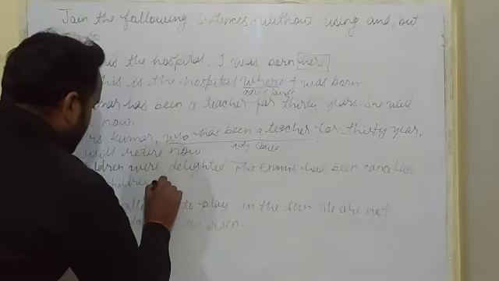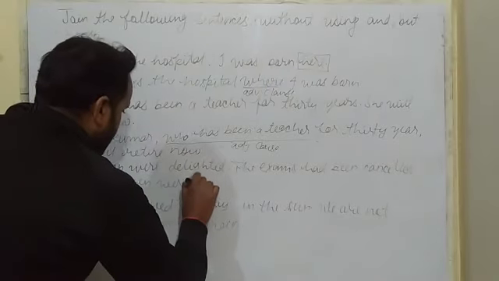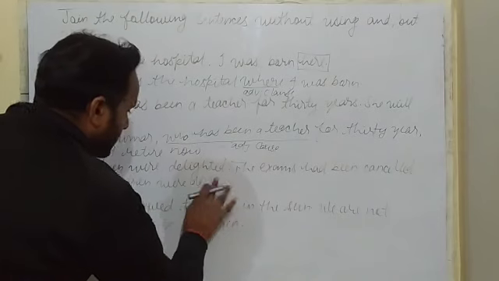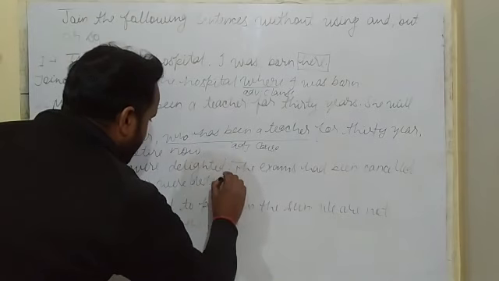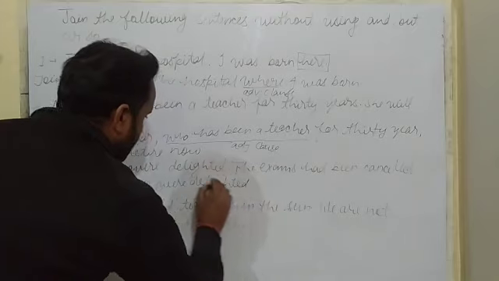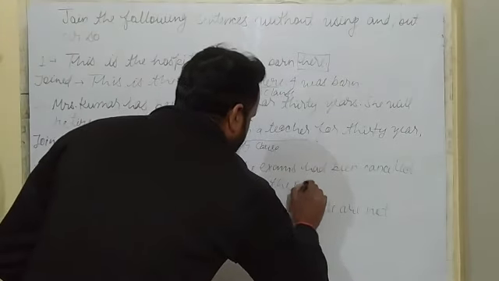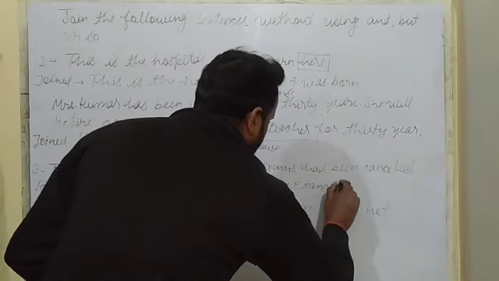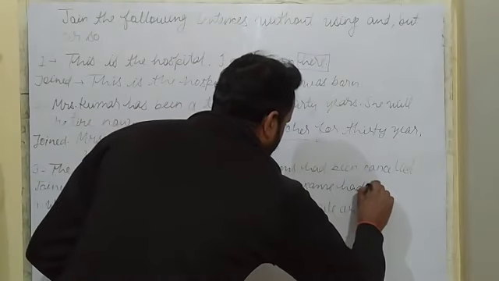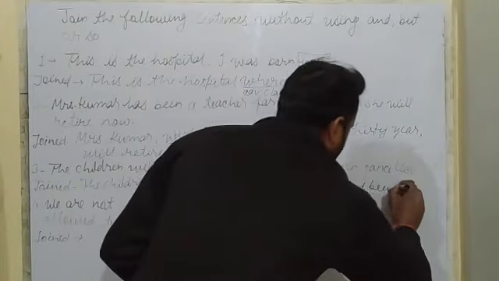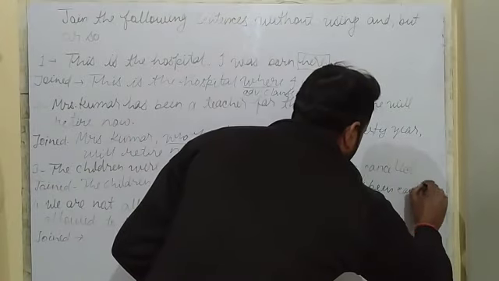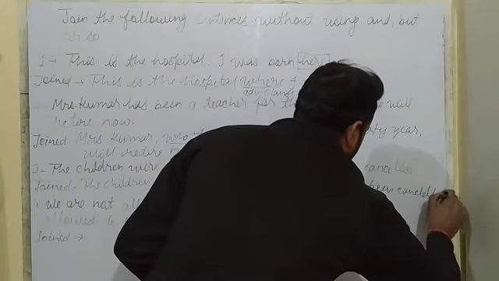The children were delighted as the exams had been cancelled. Clear?